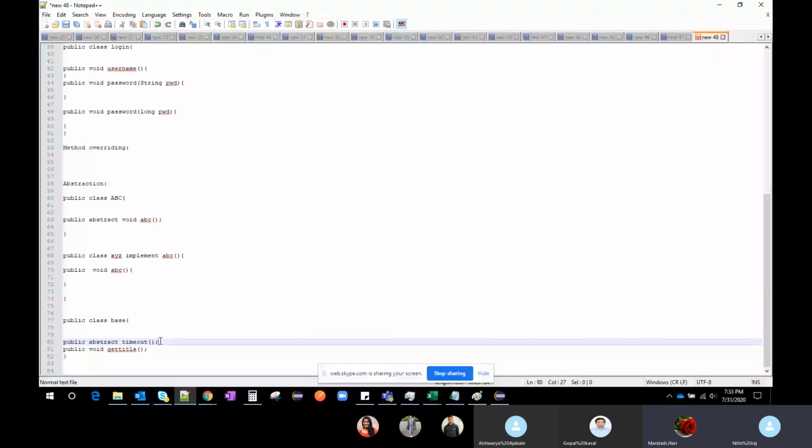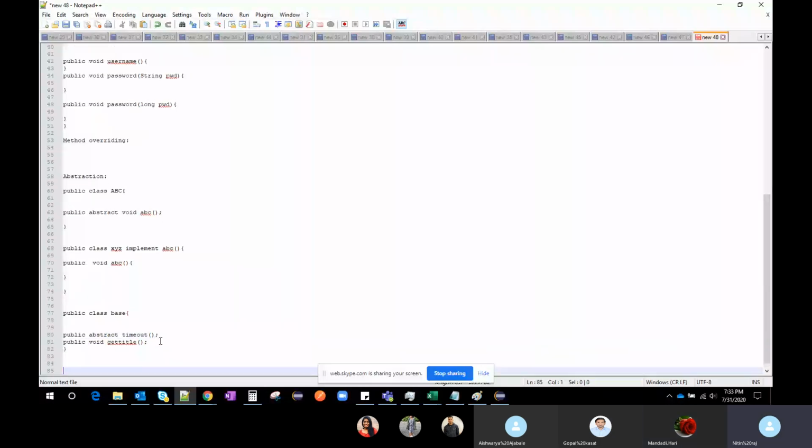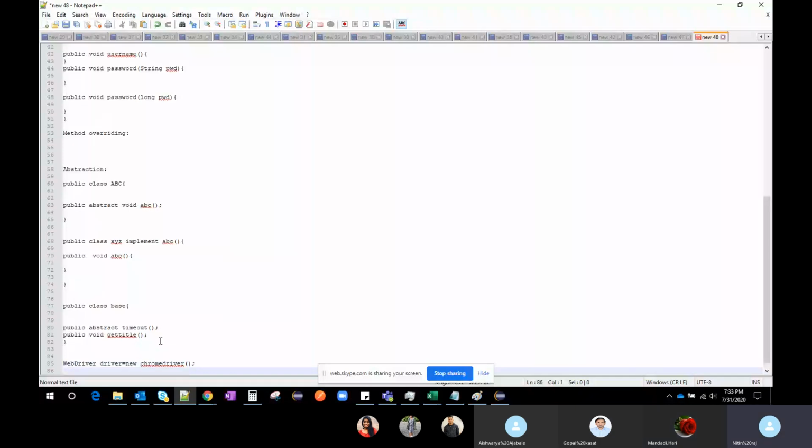And we can also use Selenium WebDriver. Selenium WebDriver is an interface. We write WebDriver driver equals new ChromeDriver. Everyone uses this in order to call the Chrome driver or any browser. Here WebDriver is an interface.